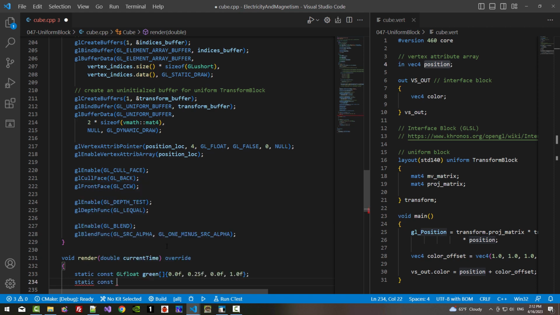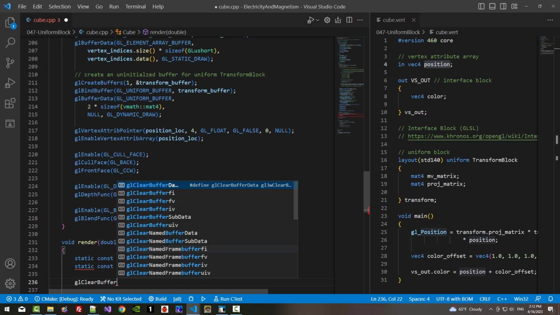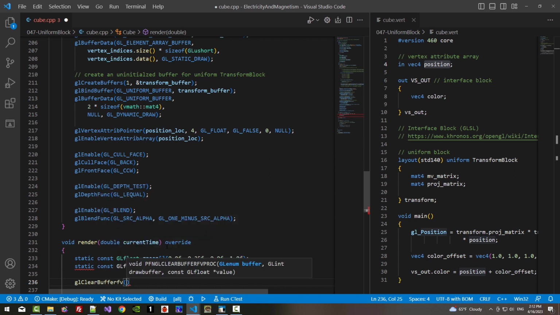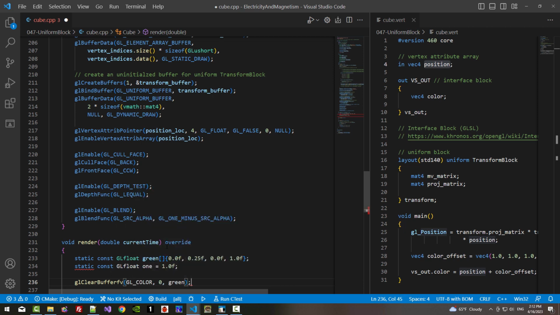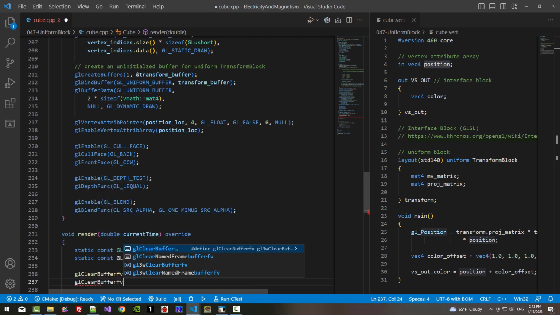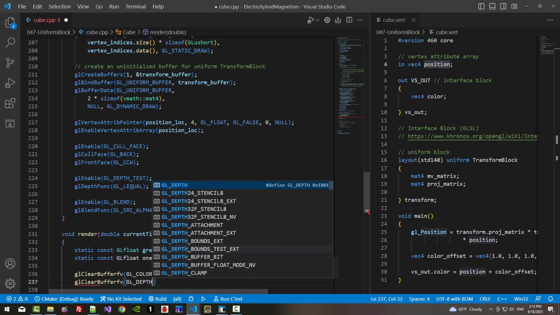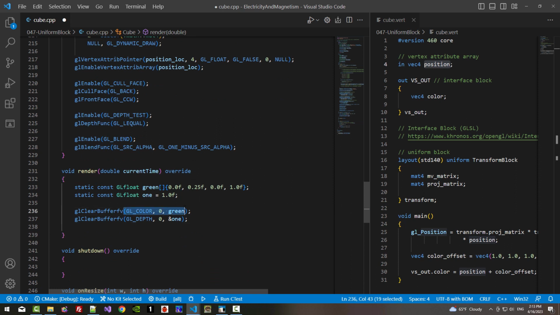Static const GLfloat one, 1.0f. glClearBufferfv, GL_COLOR, 0, green. glClearBufferfv, GL_DEPTH, 0, one. We clear the background color with green. We clear the depth buffer with 1.0.